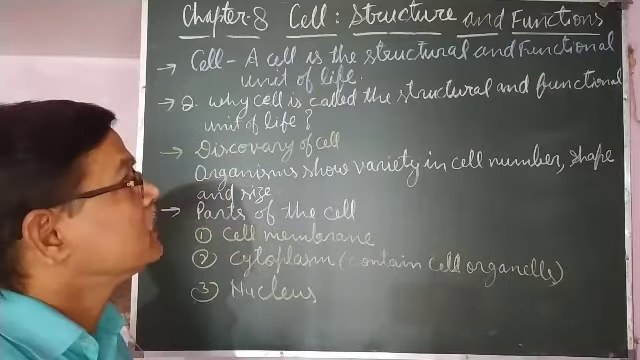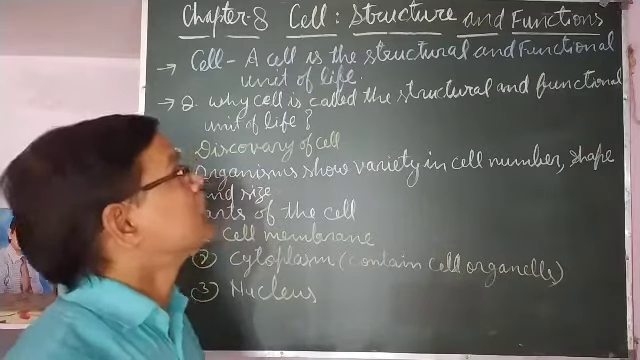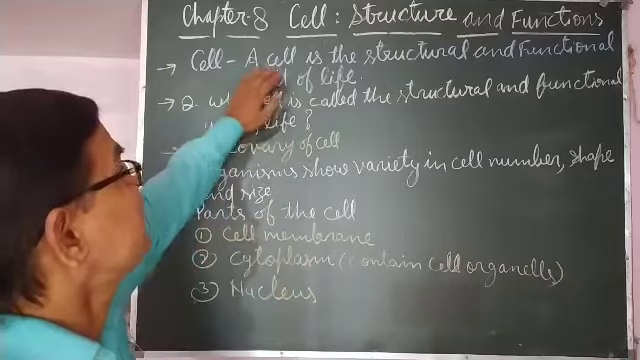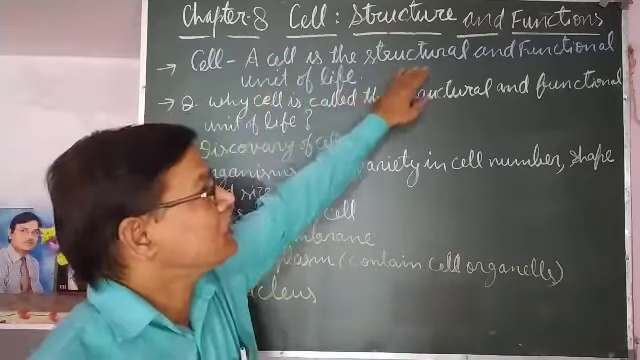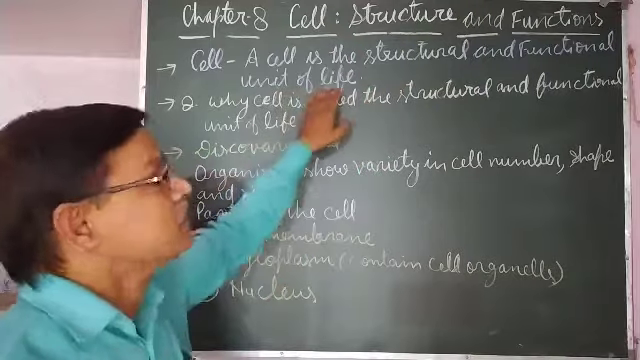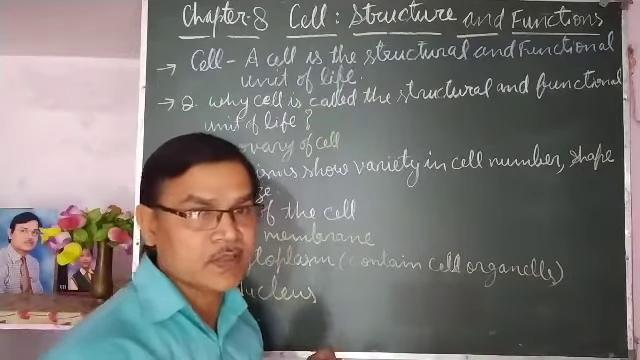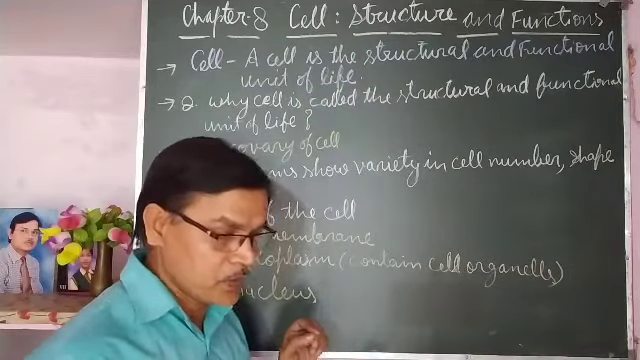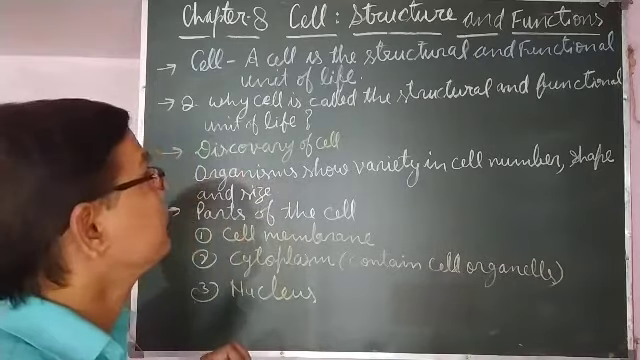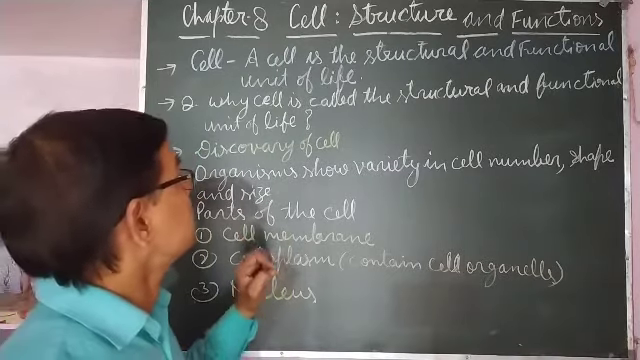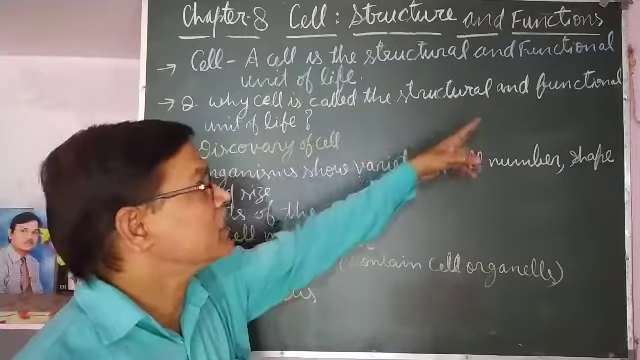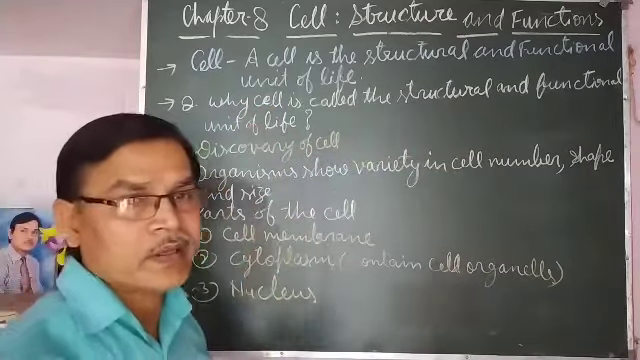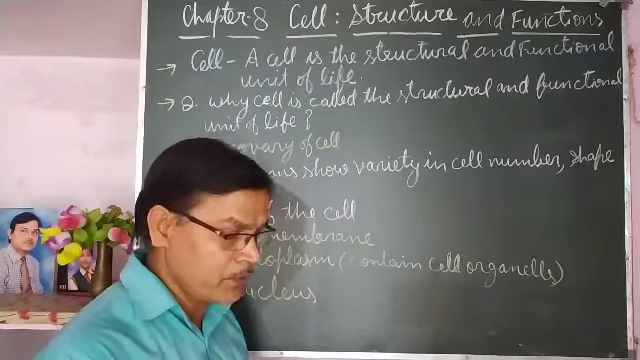So first, the name of the chapter is cell. First of all, what is a cell? A cell is the structural and functional unit of life. The definition of a cell is: a cell is the structural and functional unit of life. The question is, why is a cell called the structural and functional unit of life?